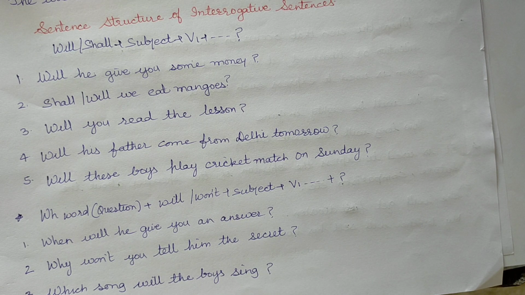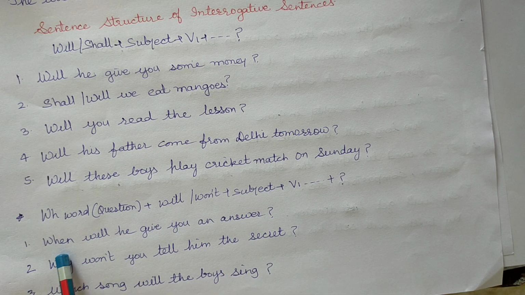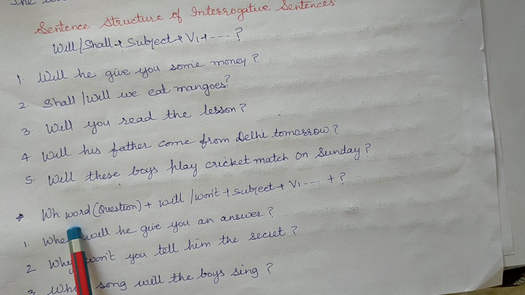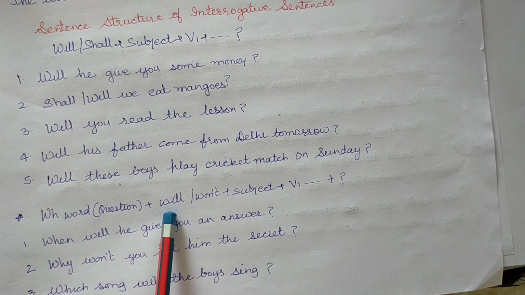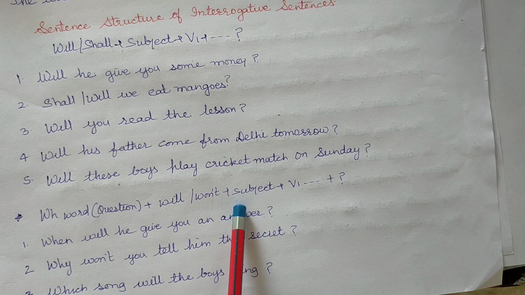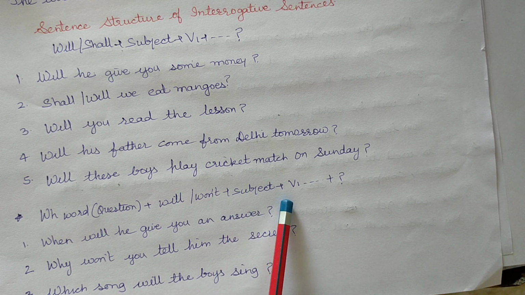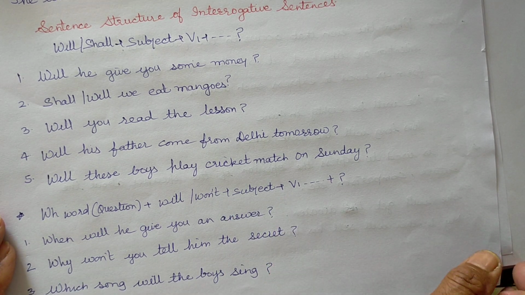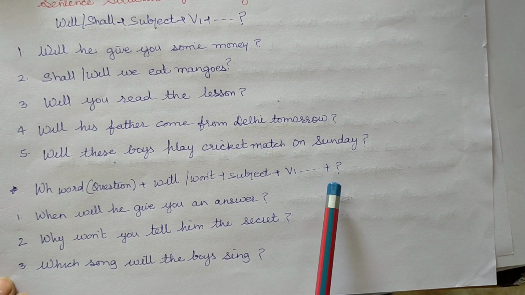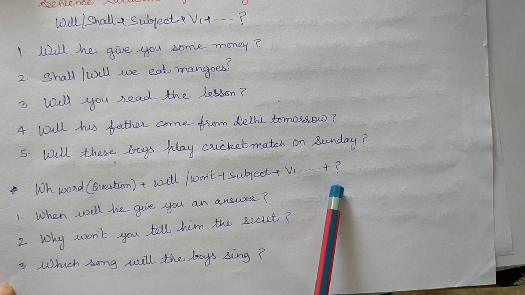To form WH questions, we use WH word plus will in positive or won't in negative plus subject plus verb's first form plus object or rest of the sentence plus question mark. Listen carefully.